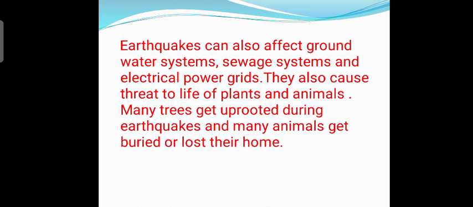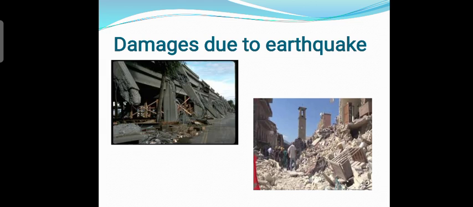Earthquakes can also affect groundwater systems, sewage systems and electrical power grids. They also cause a threat to the life of plants as well as animals. Many trees get uprooted during earthquakes and many animals get buried or lose their homes. These pictures show the after effects of earthquakes.